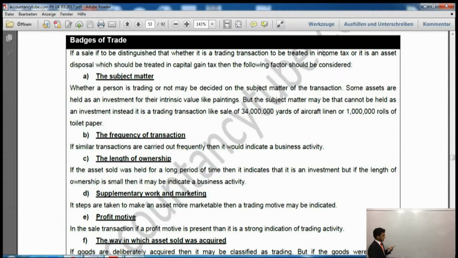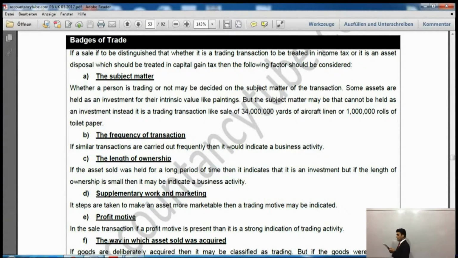Say, for example, 34 million yards of aircraft linen, or 1 million toilet paper rolls. If you are doing that much transaction, with the quantity being that much, then obviously you would appreciate the fact that no one needs 1 million rolls of toilet paper for their own use. Obviously their intention is to do the trade.